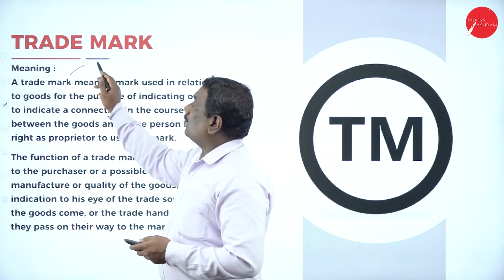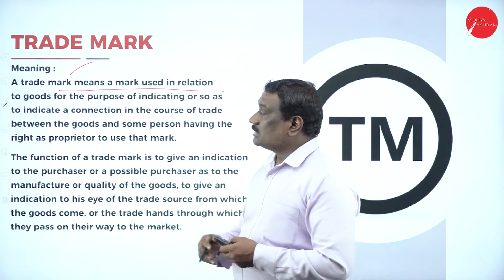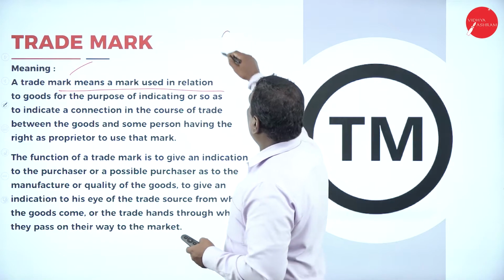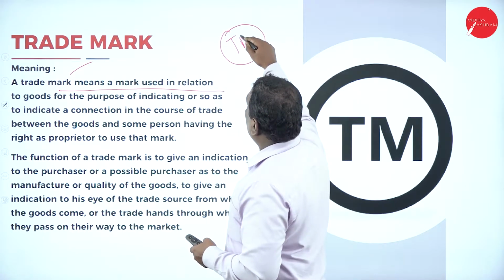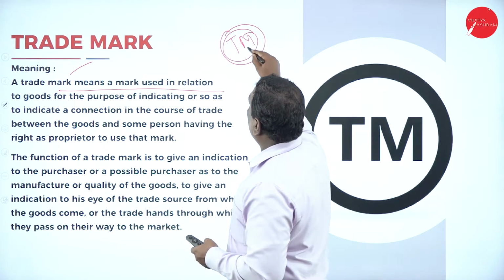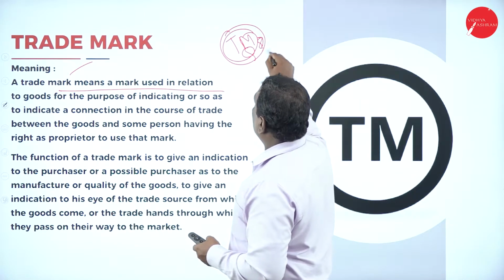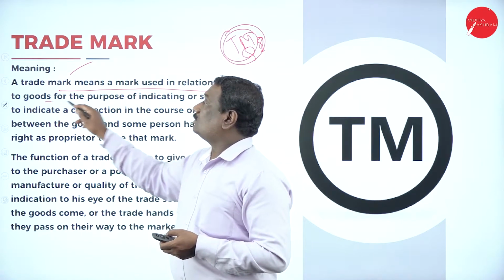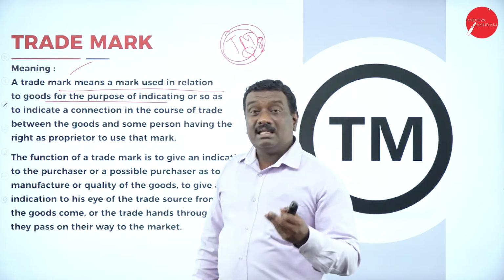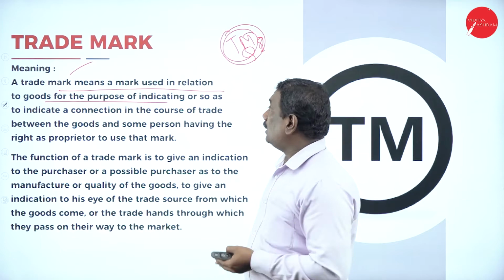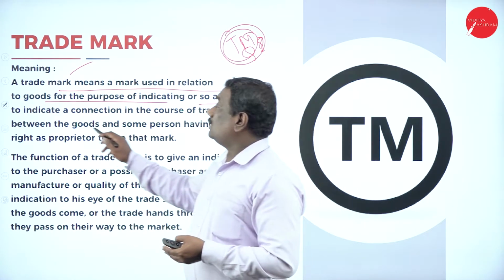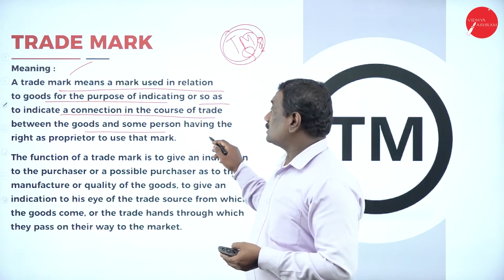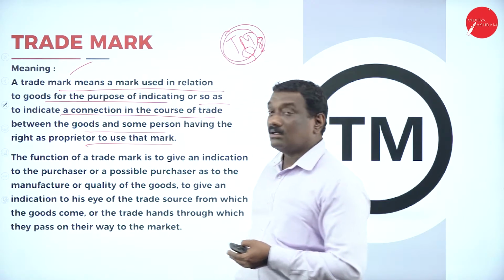So what is a trademark? Everyone knows a trademark is used in relation to goods. In any product you can see there will be a trademark. The name of the person will be there, or a symbol, or some pictures. So a trademark is a mark used in relation to goods for the purpose of indicating the connection in the course of trade between the goods and some person having the right as proprietor to use that particular mark.